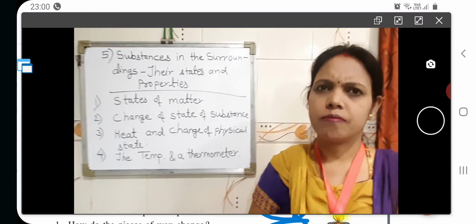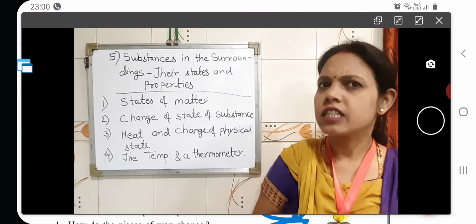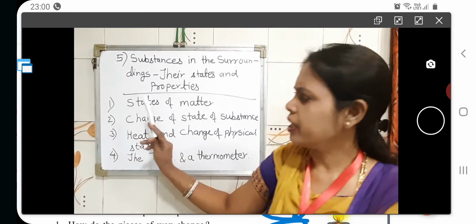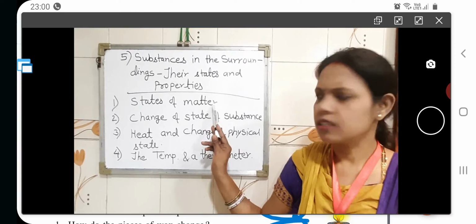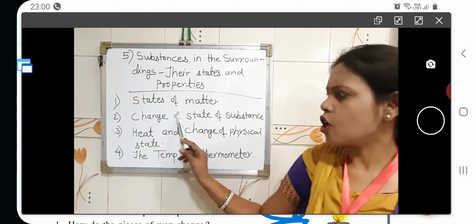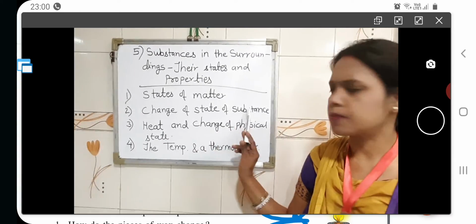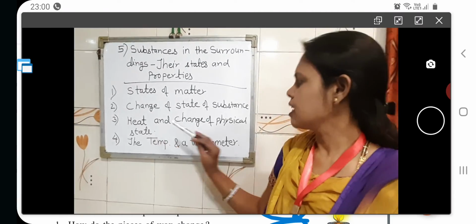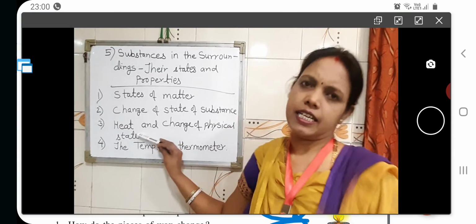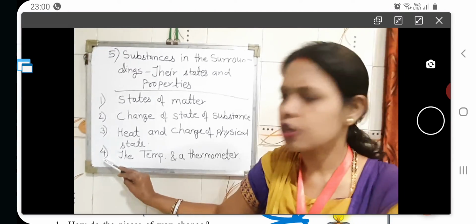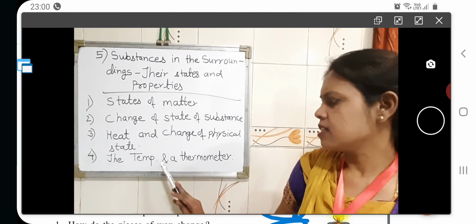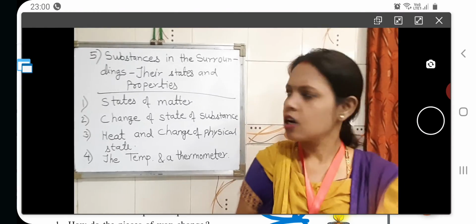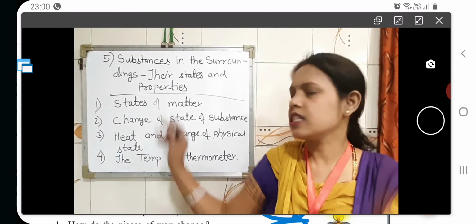So children, today in this chapter we will complete the first point, states of matter, second point, change of state of substances, third point, heat and change of physical state, and fourth point, the temperature and the thermometer. Today we are going to complete all these subtopics in this chapter.